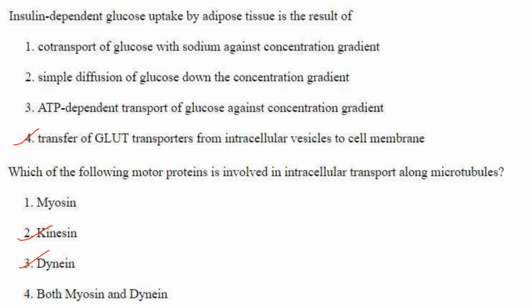Now next one. Which of the following motor proteins is involved in intracellular transport along microtubules? It is kinesin and dynein. They are the motor proteins involved in intracellular transport along microtubules. They are involved in transport mechanisms such as vesicle transport, organelle movement, and chromosome separation during cell division. Kinesin moves towards the plus end of the microtubule and dynein moves towards the minus end.